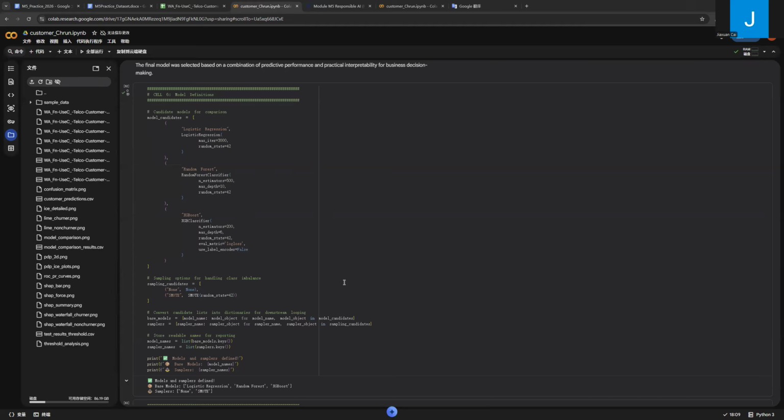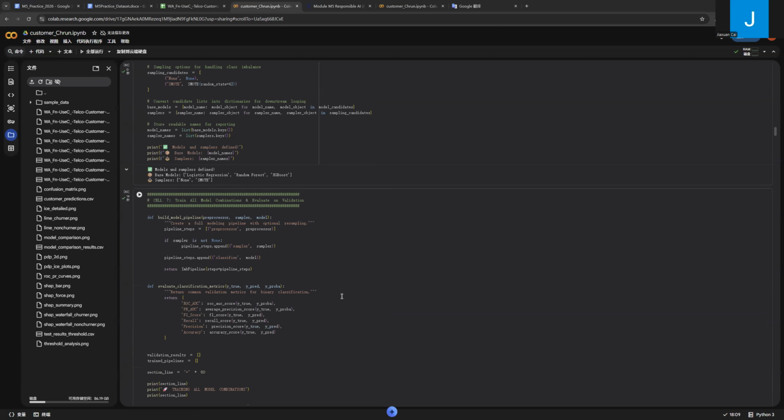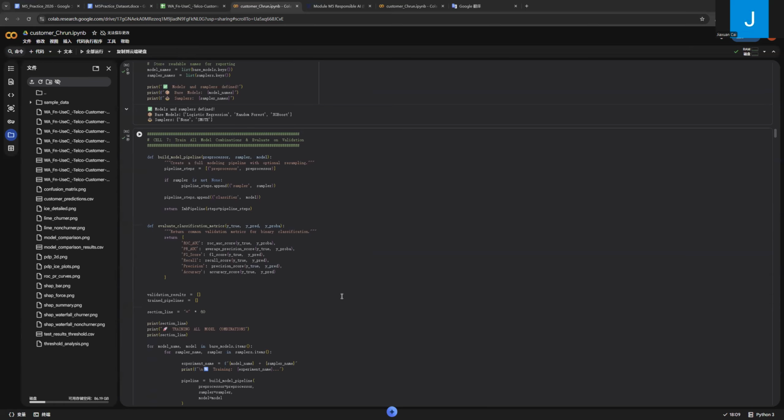To address class imbalance, the project also tests a sampling strategy using SMOTE, which generates synthetic examples of the minority class. All model and sampling combinations are trained using a pipeline. Each pipeline includes preprocessing, optional sampling, and a classifier.